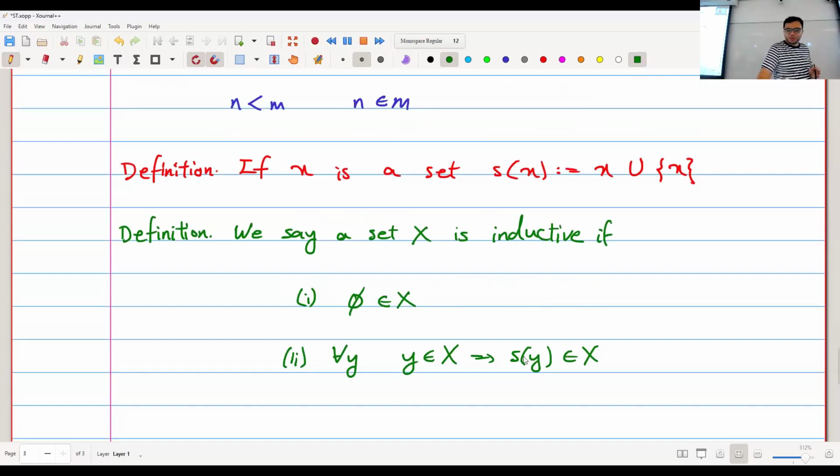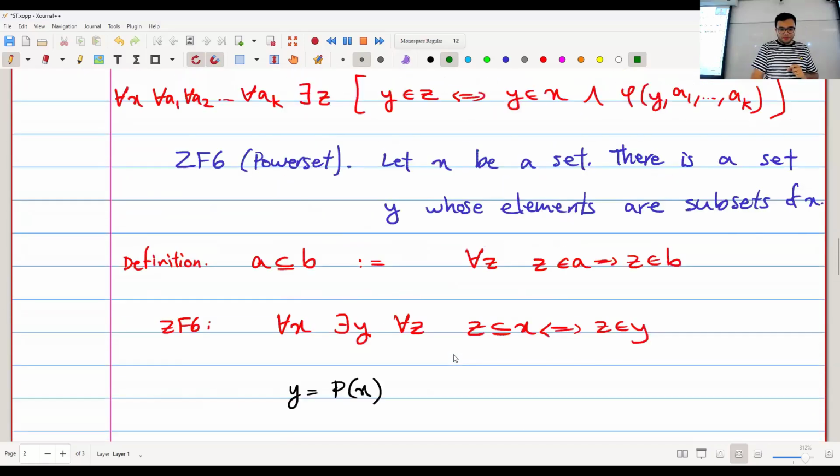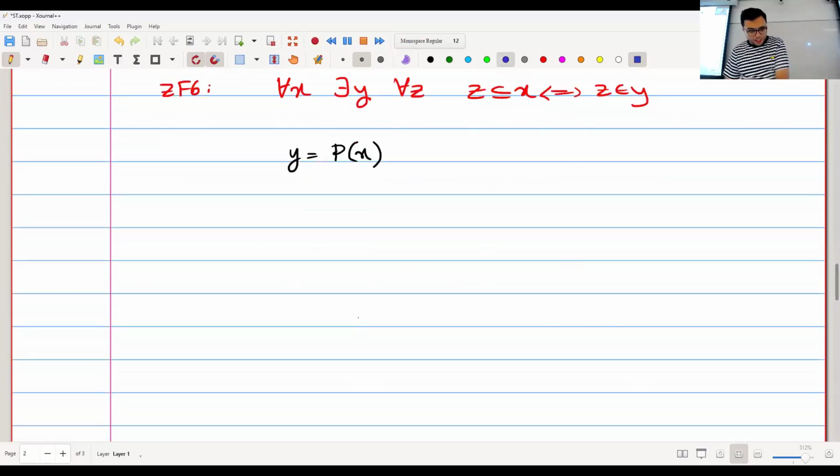And even when we do, I don't have the time for it, but the set of natural numbers N is inductive, right? You can check this. But N is not the only inductive set. You can easily create other inductive sets as well. So here's the axiom that lets you do this. And this is the first really interesting axiom. This is ZF7, which is called the axiom of infinity.